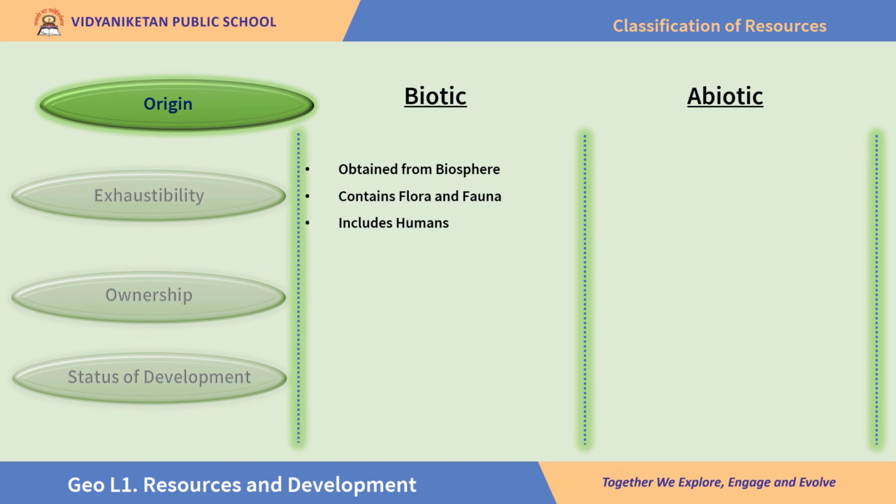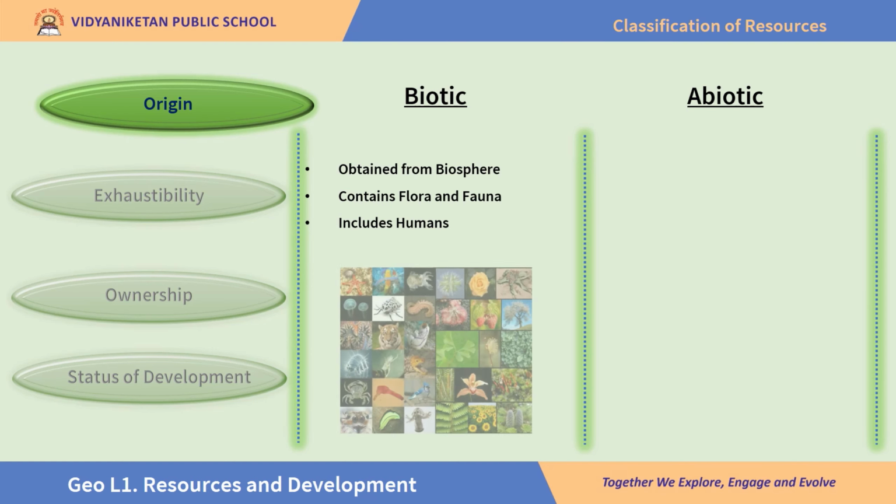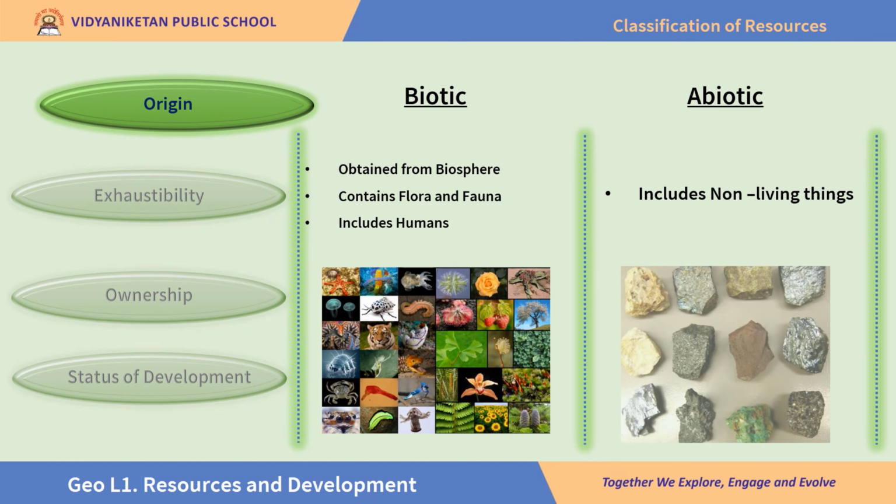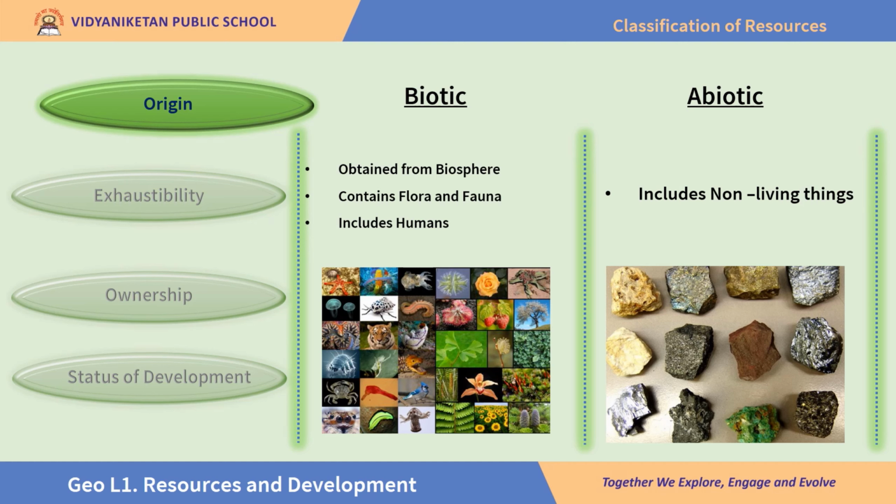You know that the biosphere is the part of the earth where life is found. It contains flora and fauna. It also includes we the human beings. And these are some examples of biotic resources. Abiotic resources include non-living things like minerals. This is a very simple classification. Resources with life, biotic. Resources without life, abiotic.